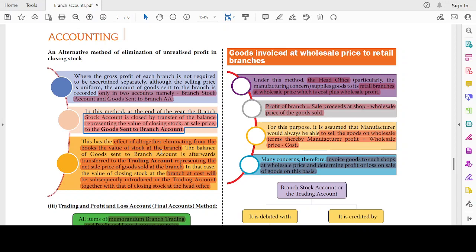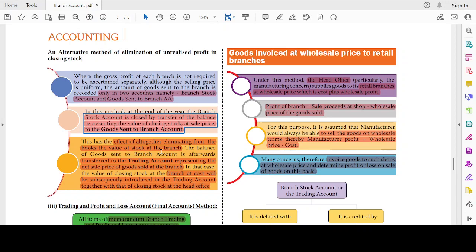You are just going to have only two accounts: branch stock account debit to goods sent to branch account. So at the end of the year, what you do is goods sent to branch account to branch stock account. Now both accounts are going to get closed, right? I mean, the branch stock account will get closed, and the goods sent to branch account will have the net value of the sales which occurred in the branch. Transfer this net value to the trading account. Now, we will not have the closing stock in the books.